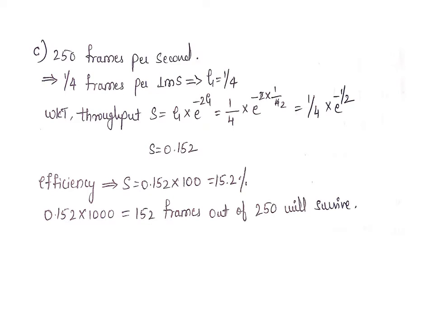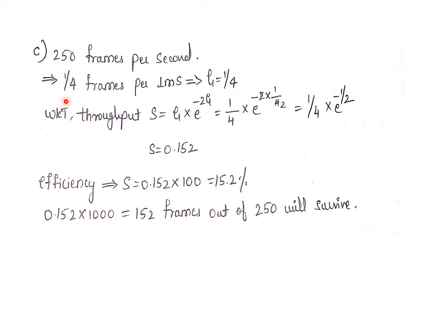Similarly for the third sub question: what if 250 frames per second are sent? Again you need to consider it in terms of milliseconds. How many frames can be sent in 1 millisecond? Here it will be 1 by 4. I hope you know how to calculate this 1 by 4, right? Here we know 250, per 1 second, and per 1 millisecond, and here we need to calculate this value.